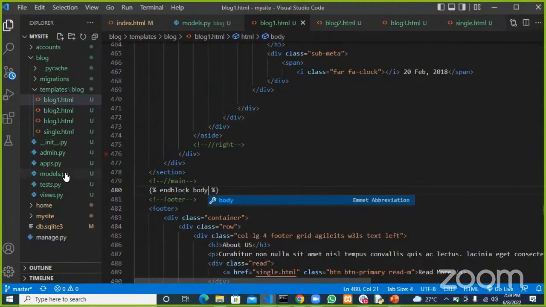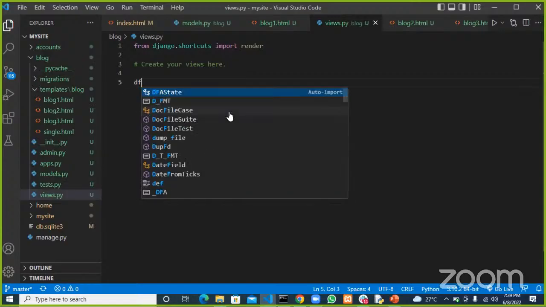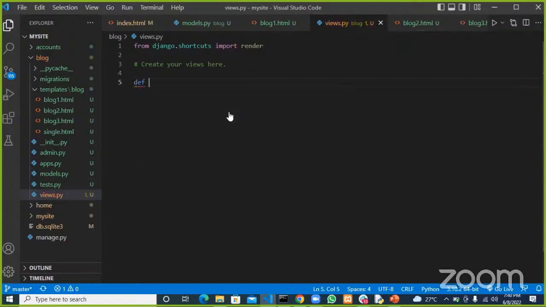Let's go ahead and render this first. We want to come here and create our view to render that page. This one would be the block, sorry, block list, or should I say post list?